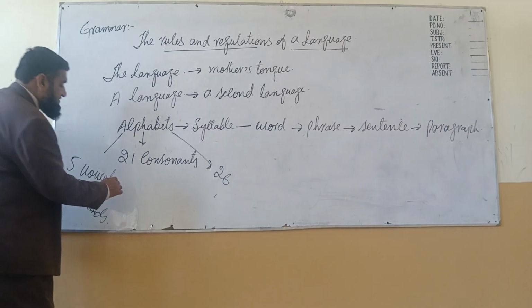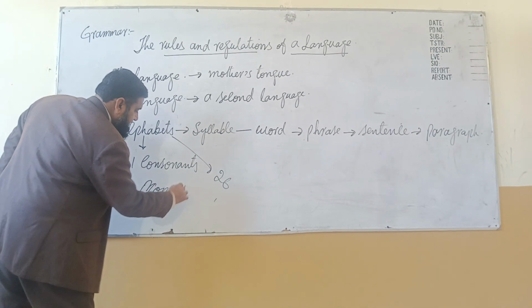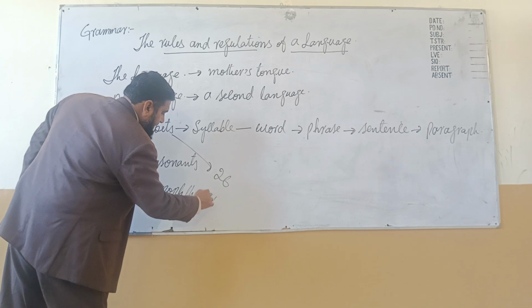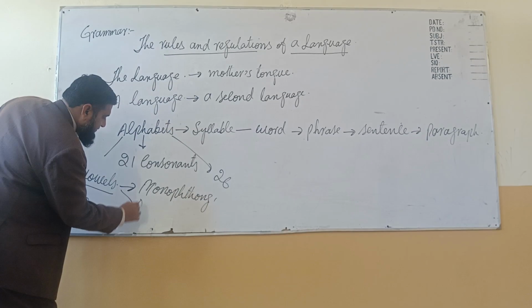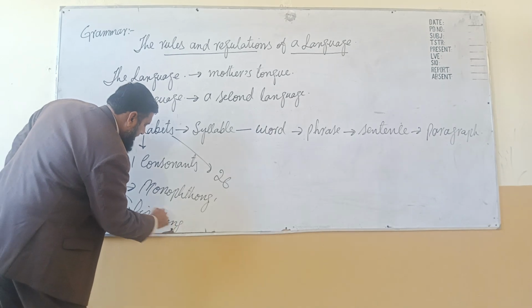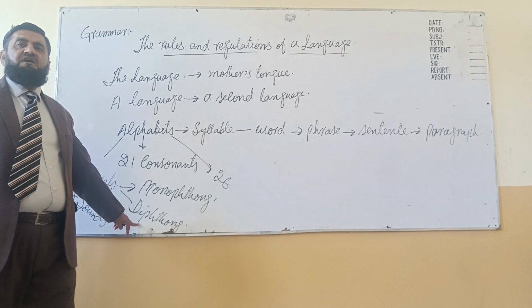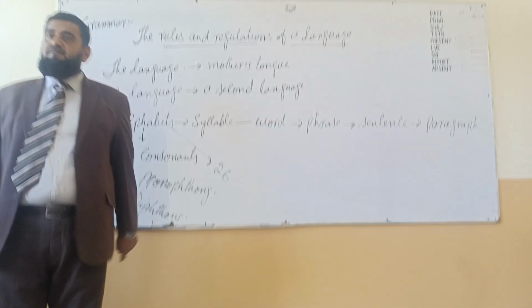We have two kinds of vowel. One is called monophthong, another is called diphthong. What is monophthong? What is diphthong? Monophthong, diphthong क्या होते हैं? दो किस्म के vowel हैं.